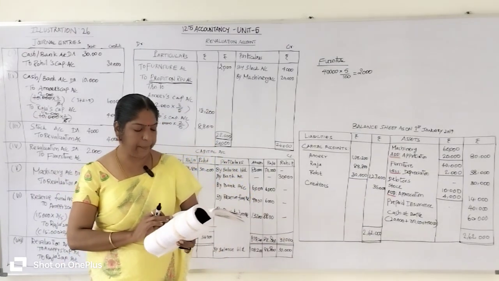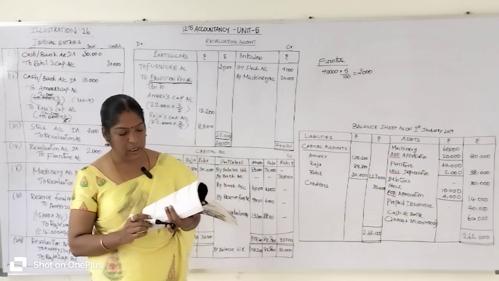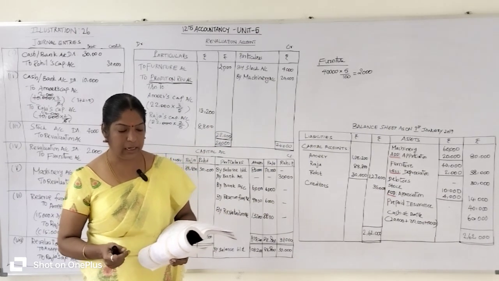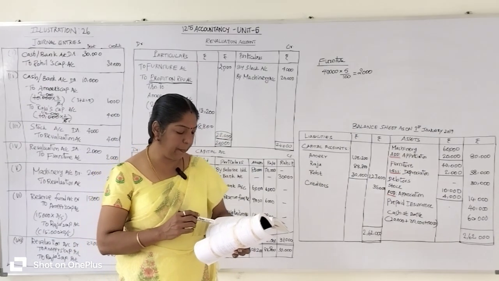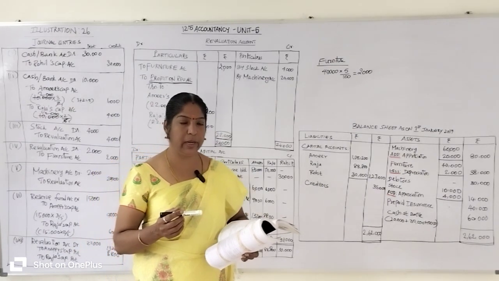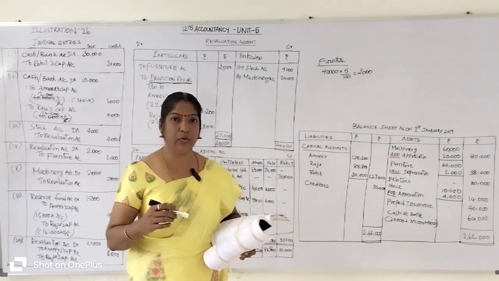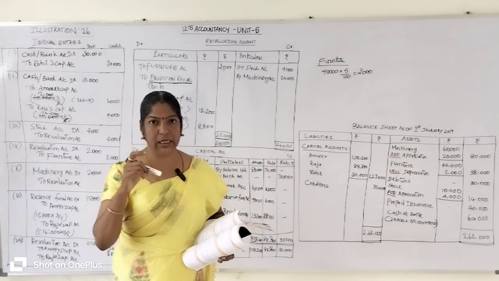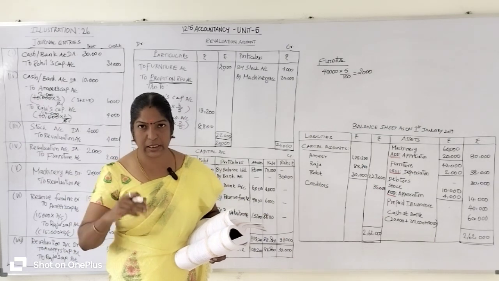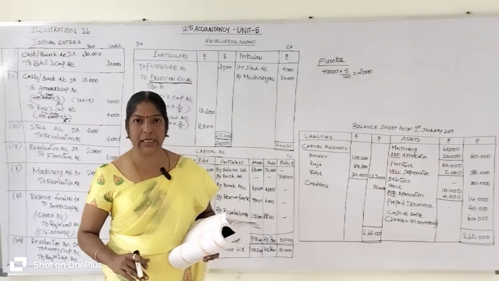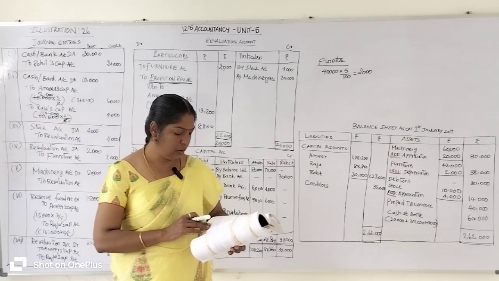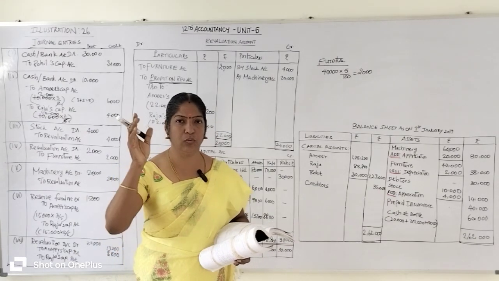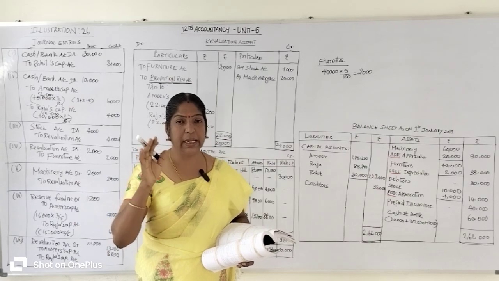Stock is to be appreciated to 14,000 rupees. The stock amount of 10,000 rupees is given in the question on the asset side. So stock is to be appreciated to 14,000, which means the stock value increased from 10,000 to 14,000 rupees. Appreciation means increased. Depreciation means subtracted, decreased. So the stock value increased by how much? From 10,000 to 14,000, 4,000 rupees increased.